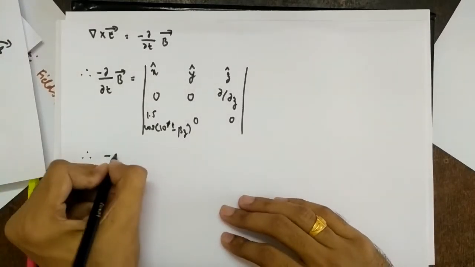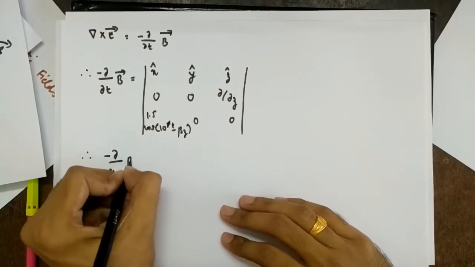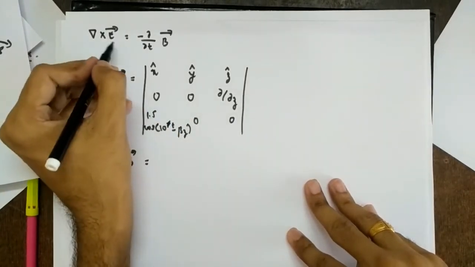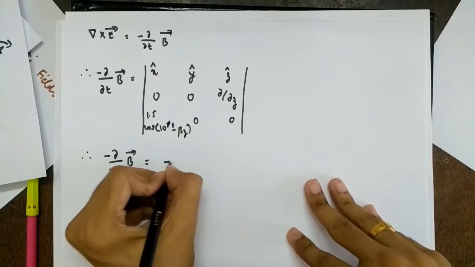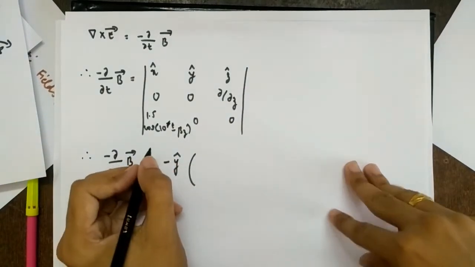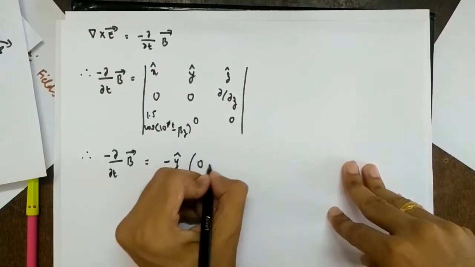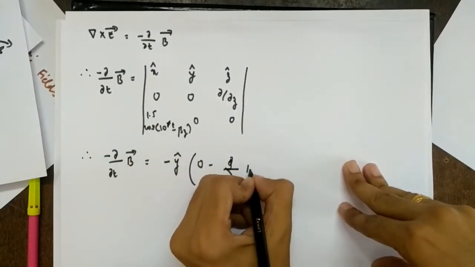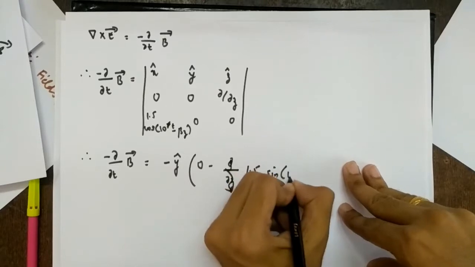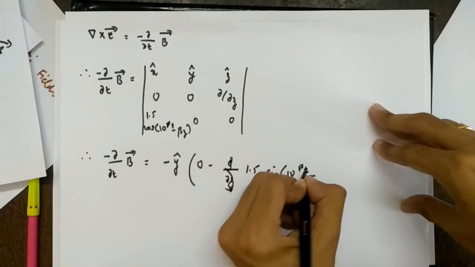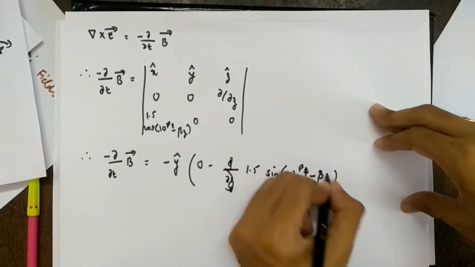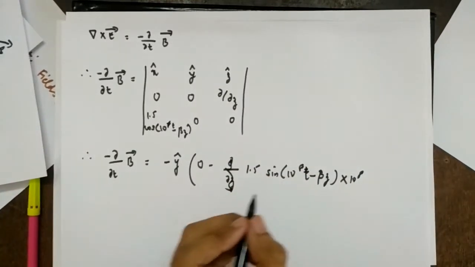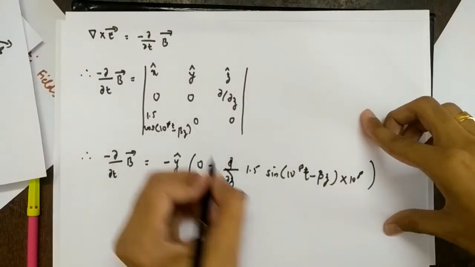Therefore minus dabba by dabba t B vector equal to, x cap is 0, this is the same E of z x cap. We should get only the y component. So minus y cap into 0 minus dabba by dabba z. I'll directly write the derivative: 1.5 sine of 10 raised to 8t minus beta z into the derivative of this, so into 10 raised to 8 with respect to t. z is constant, so 0, and derivative of cos is minus sine.